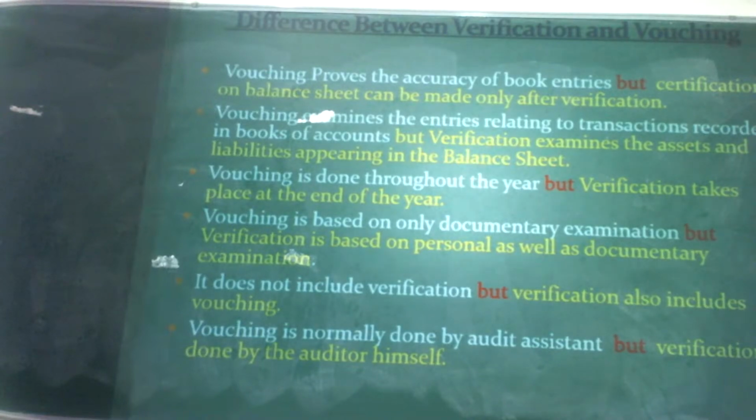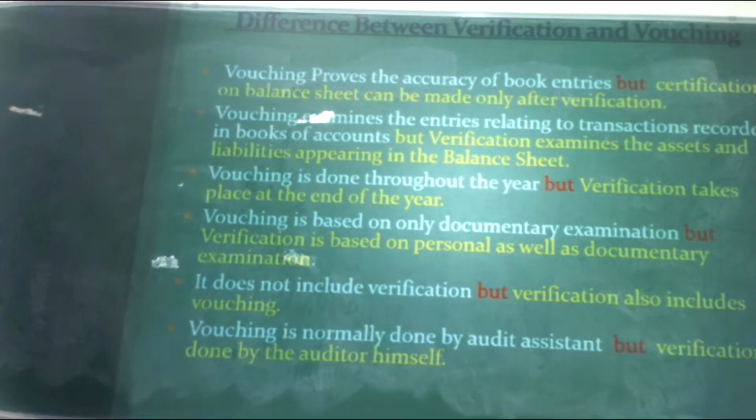In the case of vouching, it proves accuracy regarding recorded entries in the books of account. But in the case of verification, whatever amount we showed in the balance sheet with regard to an asset has to be verified. After verifying the transaction, the auditor collects a certificate from a certified valuer, then only it can be established.